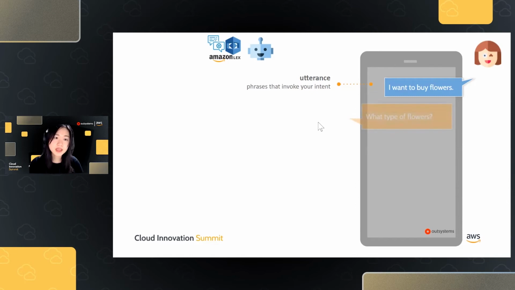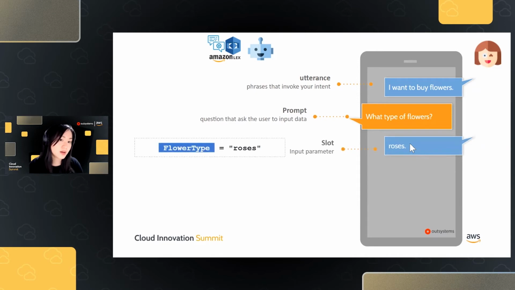And later on, you're going to understand more why we're talking about these terminologies. And so our chatbot would then respond with a prompt. With this prompt, the intention is that we're trying to get more information from a user. And we're asking them to input a type of data, which is the type of flowers. So my user could then respond with my input parameter, which we call slots. So this is now going back to Lex and detecting that my flower type input parameter is roses as entered by my user. And that's what we consider a slot.